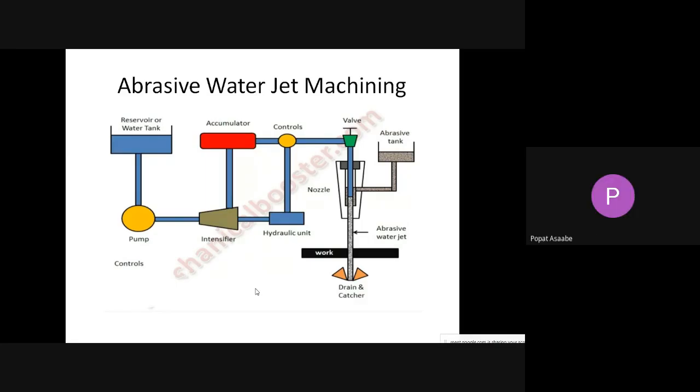Okay, so good evening. Now we are going to discuss the next unconventional machining process, that is the abrasive jet machining process. Okay, abrasive water jet machining process. That machining process we will discuss here.